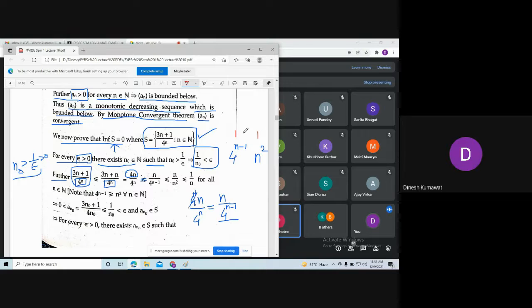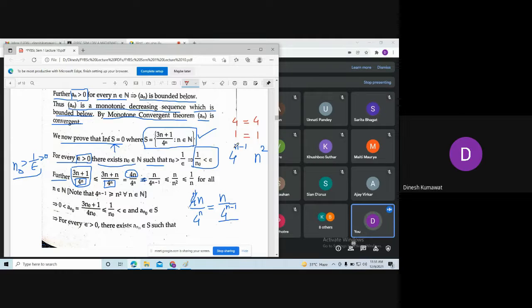Same, so we get equality. Now let us put n equal to 2. Then 4 to the power 2 minus 1 is 4, and 2 square is 4. Again the same.